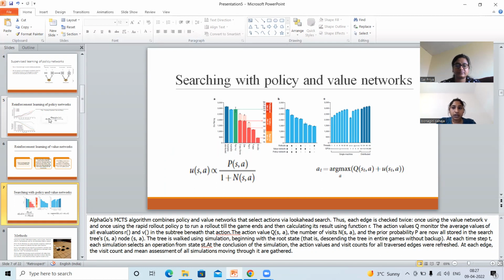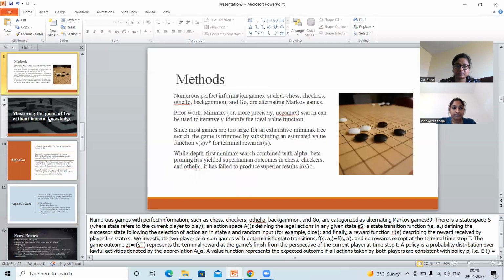The tree is walked through in a simulation, starting from the root and descending the tree through an entire game without backup. At each step, each simulation chooses an action from the state s_t for the time step. At the end of the simulation, all of the action values and visit counts for the edges that were traversed are updated. This is done at each edge: the number of simulations that have passed through, and the average value of those that have passed through. Next slide.